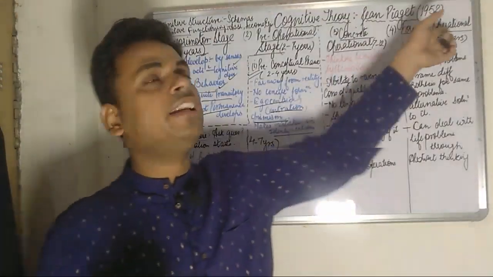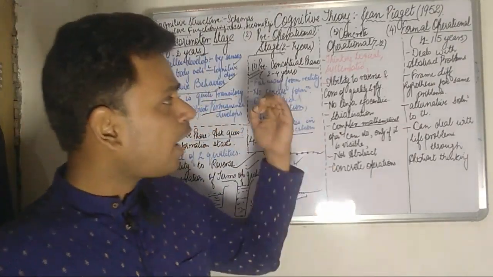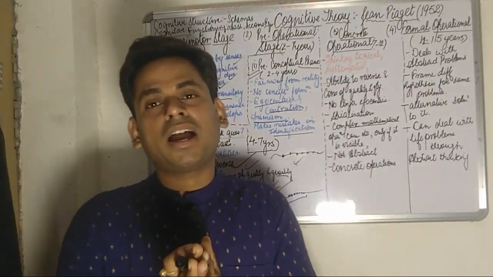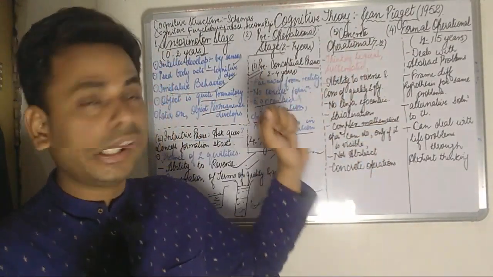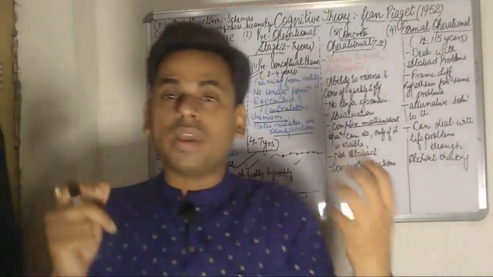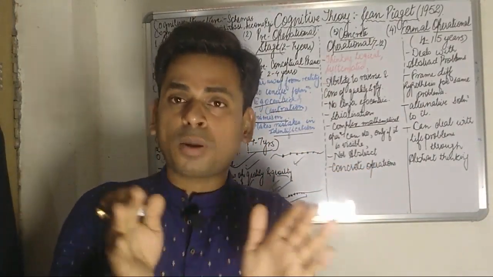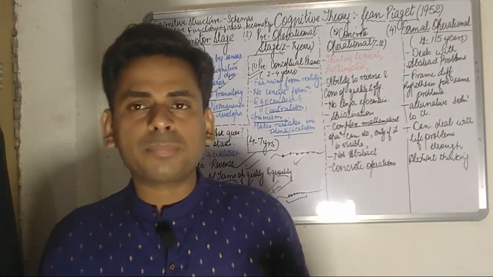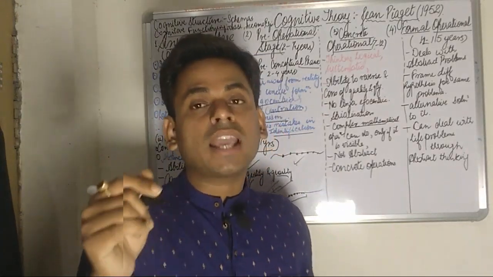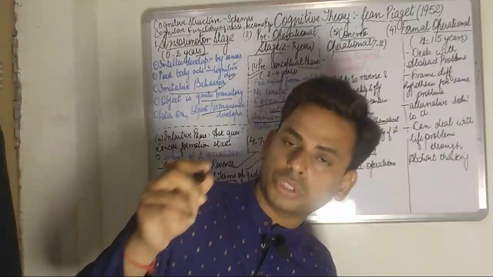Now, moving on to the final or the formal operational stage, which lasts from between 12 to 15 years and onwards. So here, the abstract thinking, what was absolutely lacking during the concrete operational stage, is going to develop. Now the child is well capable, if a problem is given to him, whether it be an abstract problem, he can frame different hypotheses, and even he can find alternative ways to solve that problem.